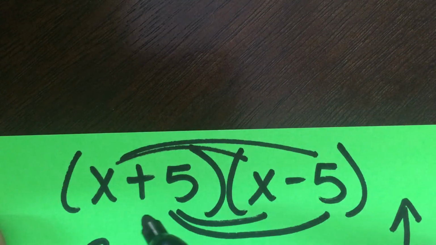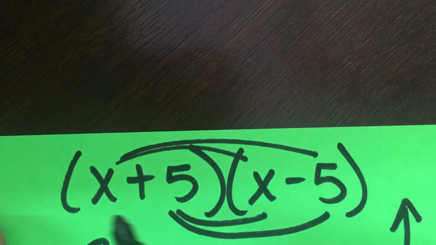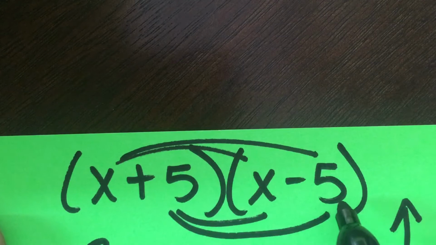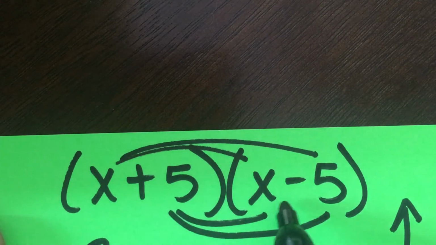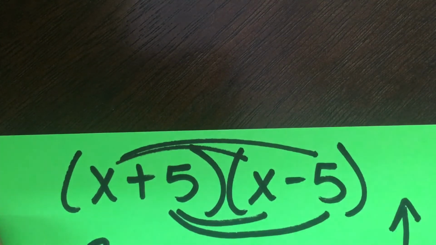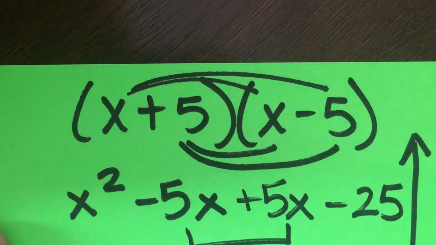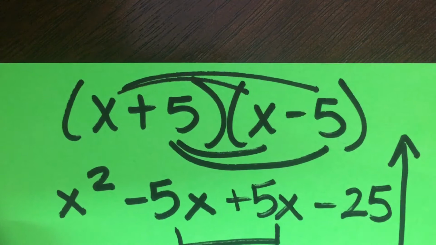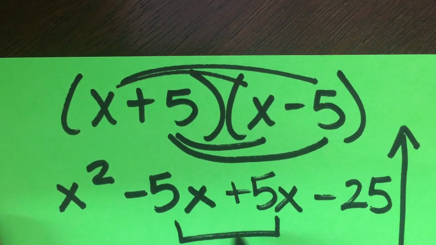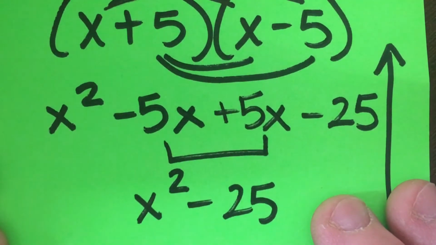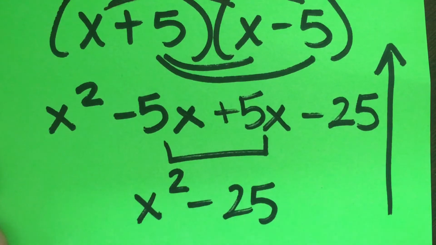It's where we were distributing two binomials that were exactly the same. So x and 5 and x and 5, they were the same in element, but they had opposite signs in there. And so what we found when we did the distribution is x times x is x squared. We created these other terms along with it, a negative 5x, a positive 5x, and a negative 25. And what we saw was when we combined like terms, these were opposites. So a negative 5 plus a 5 zeroes out, and so they disappear. And our final answer was x squared minus 25.